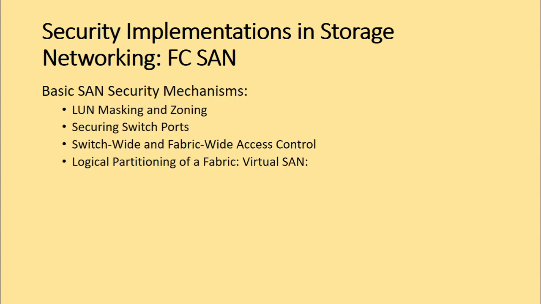Now let us look at the basic SAN security mechanisms. The first one we have is called LUN masking and zoning. LUN masking and zoning are the basic SAN security mechanisms that are used to protect against unauthorized access to the storage. The standard implementations of LUN masking on storage arrays mask the LUNs to the front-end storage port based on the WWPNs, that is the worldwide port names, of the host bus adapters. So WWPN zoning is the preferred choice in security conscious environments.